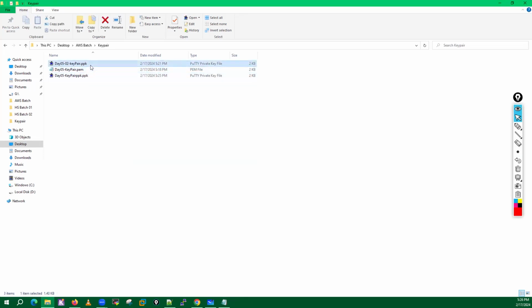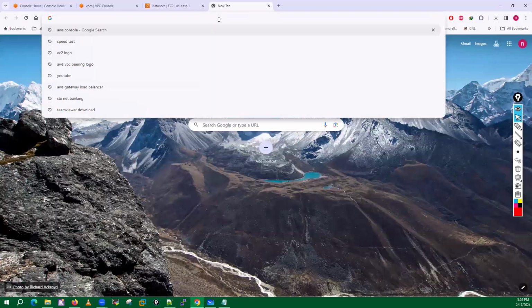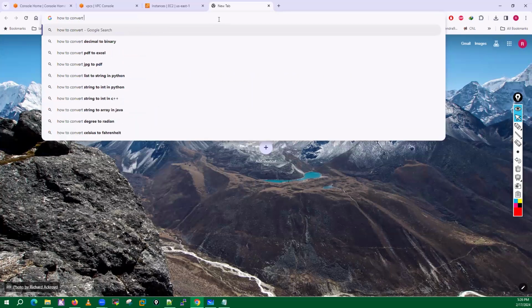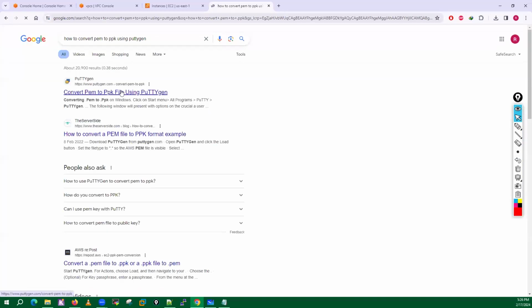And sometimes we get a PPK file. Now how can we convert this PPK file to a PEM file, right? And guys, if you want to do these tasks, always just visit Google. In Google, if you type how to convert .pem to PPK using PuTTYgen software, you can open this article.